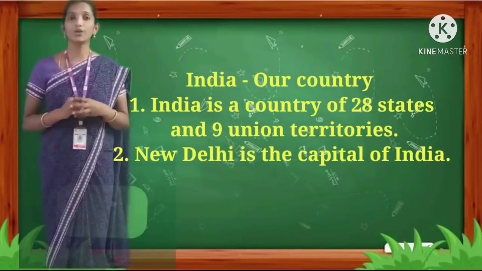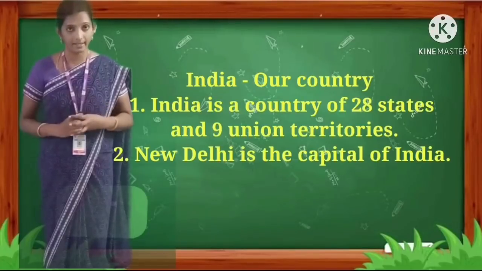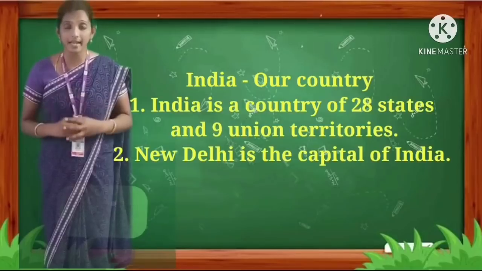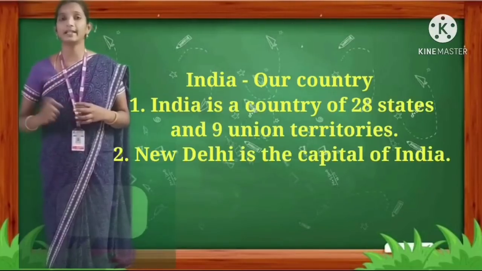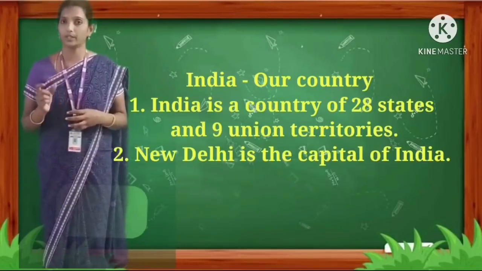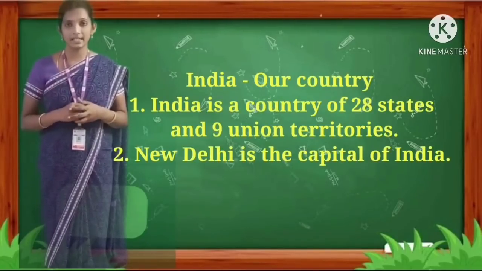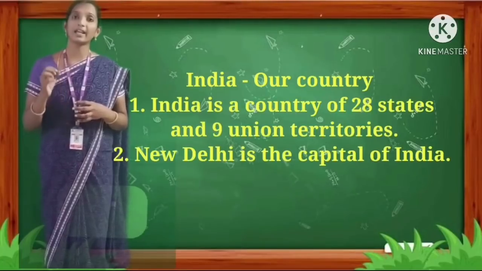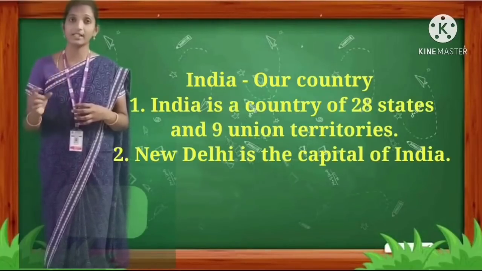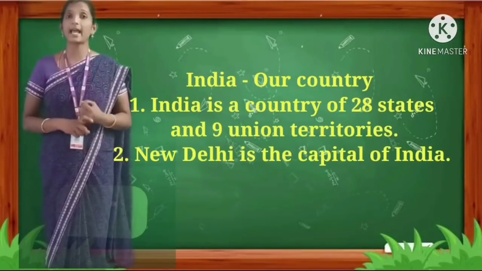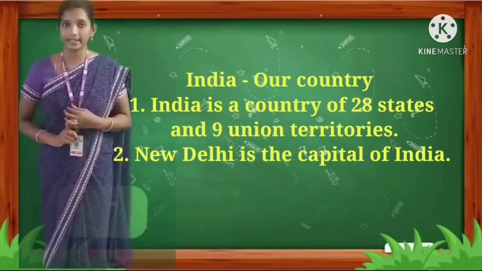Country, C-O-U-N-T-R-Y, country. States, S-T-A-T-E-S, states. Union territories. Union, U-N-I-O-N, union. Territories, T-E-R-R-I-T-O-R-I-E-S, territories. India is a country of 28 states and 9 union territories.